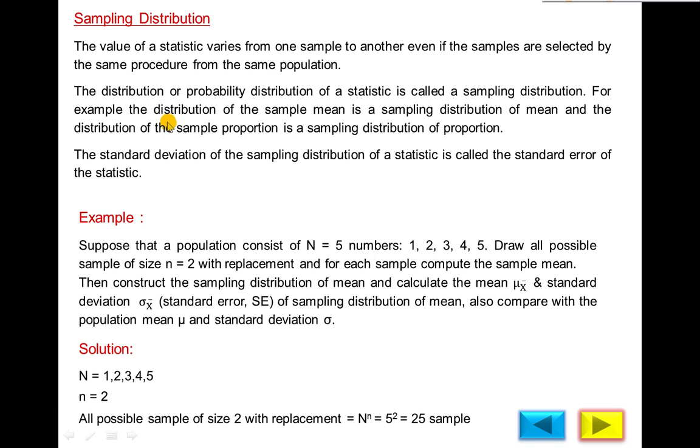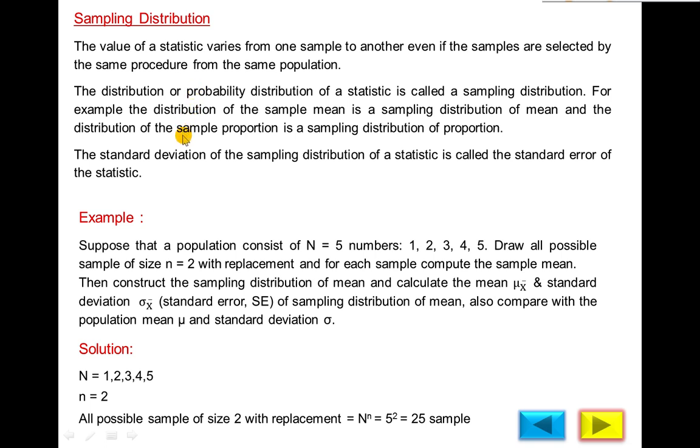Probability of 1 and probability of 2 will be 3 upon 8, 3 upon 8, and probability of 3 is 1 upon 8. 0 heads occur 1 time, 1 upon 8; 1 head occurs 3 times, 3 upon 8; 2 heads occur 3 times, 3 upon 8; 3 heads occur 1 time, 1 upon 8. The sum of the probabilities will always be equal to 1.